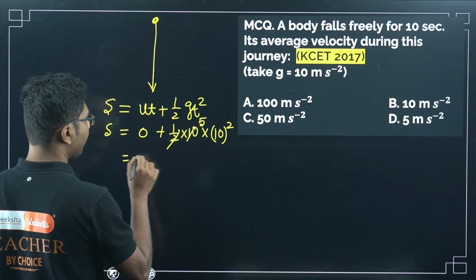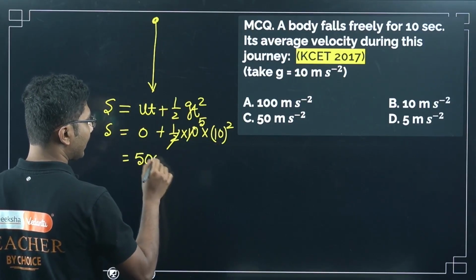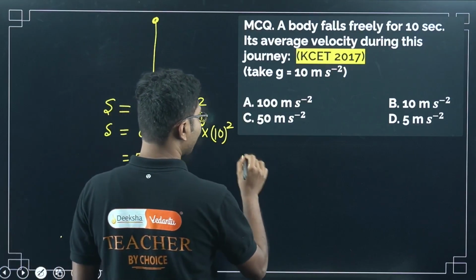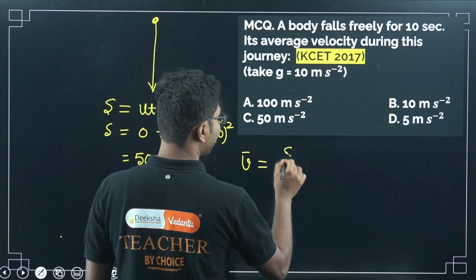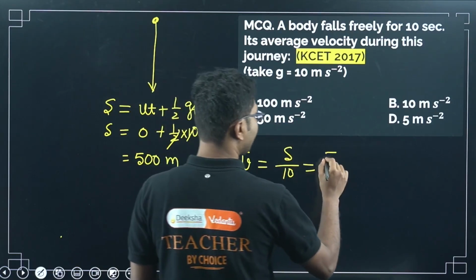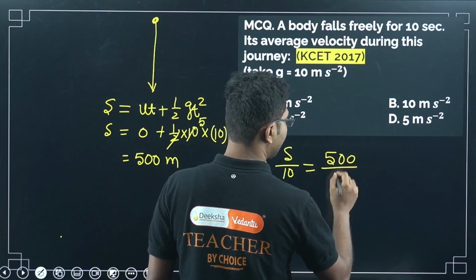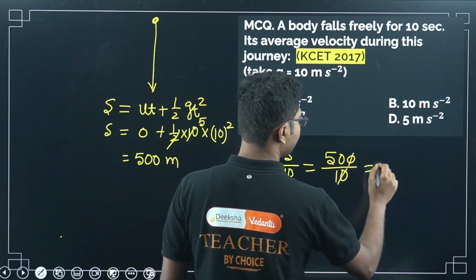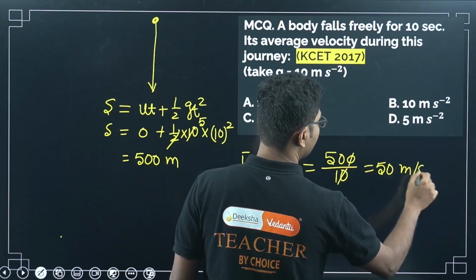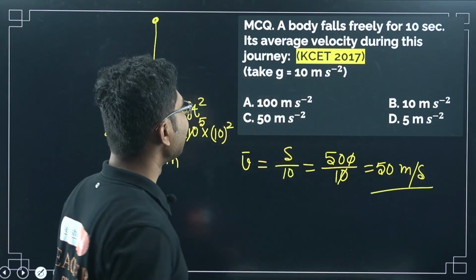So displacement will be 5 into 10 square, that is 500 meters. Now what is the average velocity? Average velocity will be displacement divided by time. Time is 10 seconds, so 500 divided by 10, that is 50 meter per second. So 50 meter per second is the average velocity.